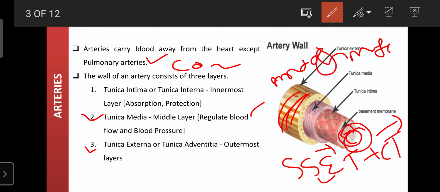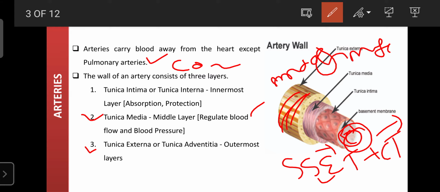So this is regarding the arteries. Arteries always transport oxygenated blood, except the pulmonary artery, and they are made up of three layers. All three layers are elastic in nature. Due to that, they allow easy blood flow and regulation of blood pressure.